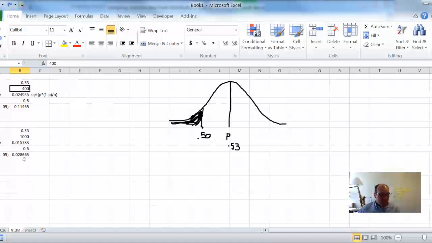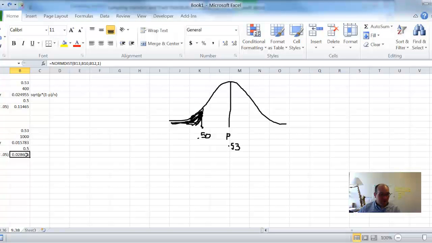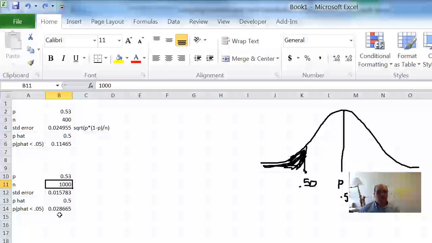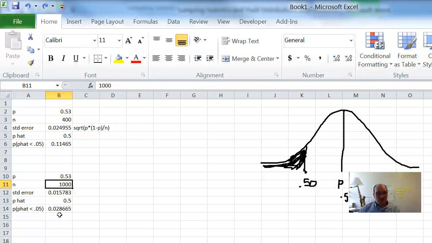So what does that mean? Well, it means if I have a much bigger sample, then I can be much more precise. So now, if I have another sample of size 1,000, there's only a 2.8%, roughly 3% chance that I would get something that small. So now I'd be very skeptical of the manufacturer's claim, if I were able to get these results with a sample size of 1,000.